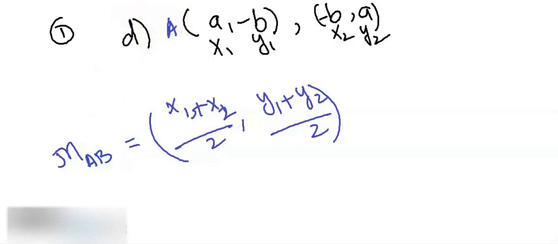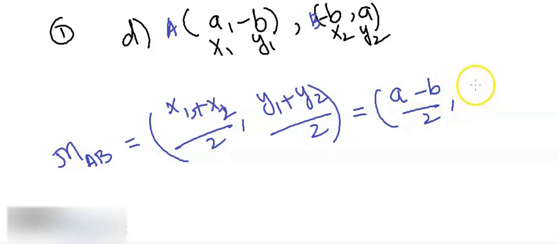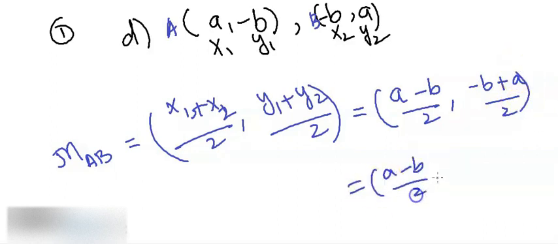This point is a, and this point is b. So this is going to be, what is x1? a. What is x2? Minus b, divided by 2. What is y1? Minus b. What is y2? a, divided by 2. So basically this is going to be a minus b over 2 comma a minus b over 2. So you can do that.